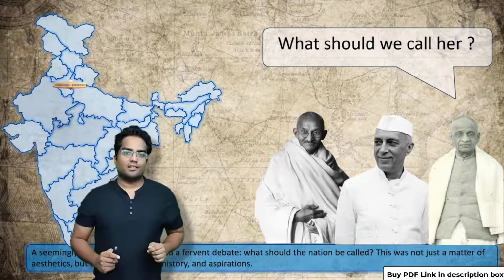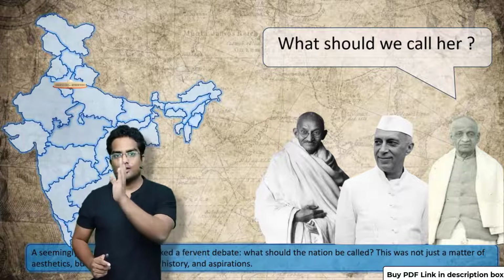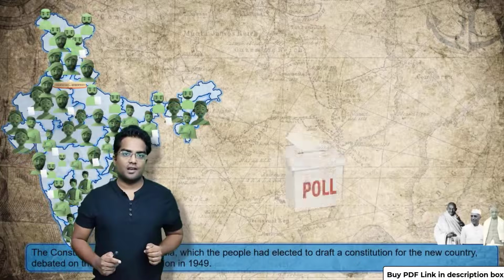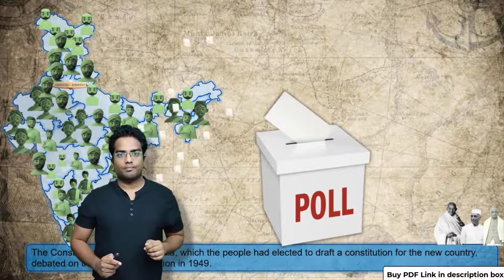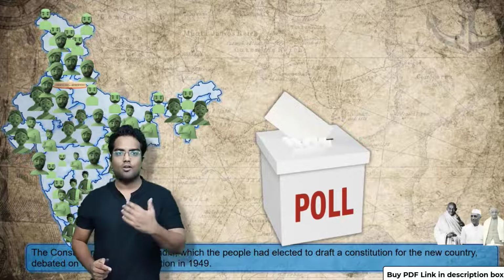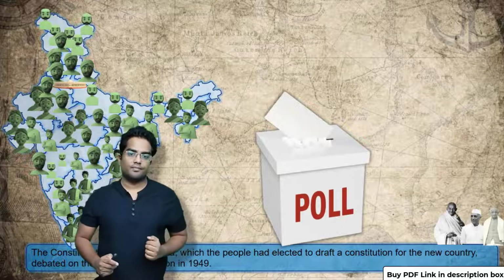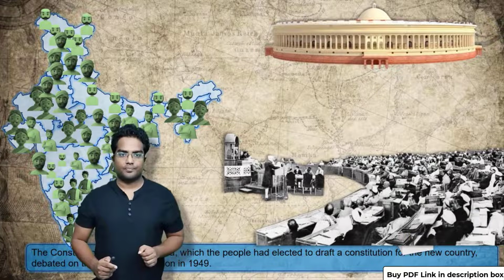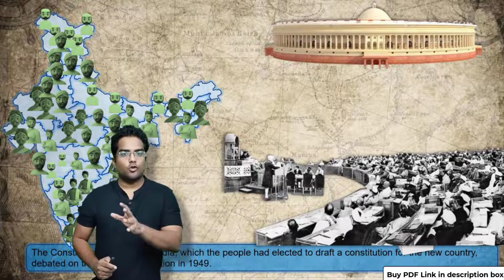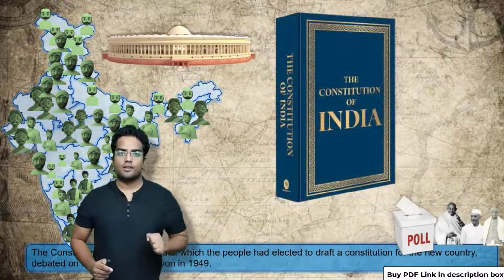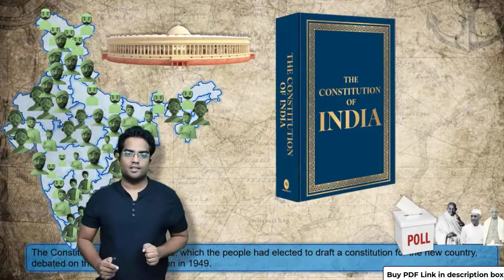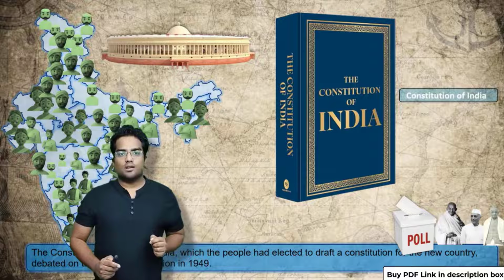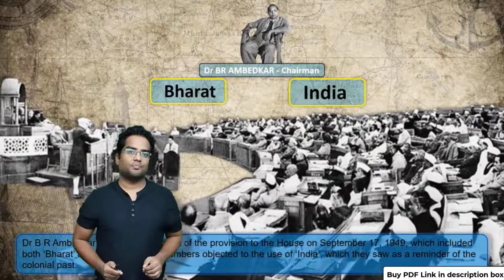Now in 1949, they had an election to elect the leaders who will be framing these particular rules, right? The elections were held and people were elected to the parliament, or let's say constituent assembly. Right? As you can see, this is the parliament and this is the constituent assembly. Excellent. They are going to frame the rules called the constitution. Right? Now comes the problem, what shall we call this country?